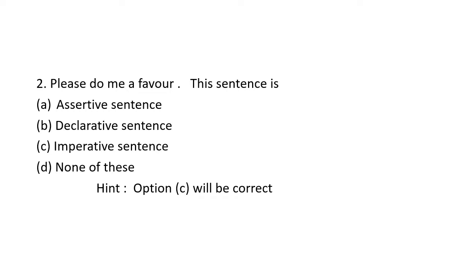This is declarative. But what do you mean by imperative? An imperative sentence expresses a request or a command. A sentence that expresses a request or a command is called an imperative sentence. Please do me a favor. It is like a request. It is not like a declaration. Sunday is a holiday declared by the Karnataka government due to COVID. One week holiday for college. It's a declaration. But an imperative sentence is something which expresses a request or command.